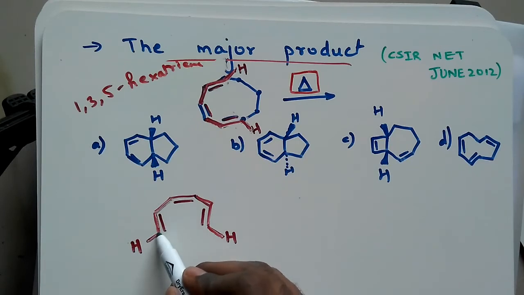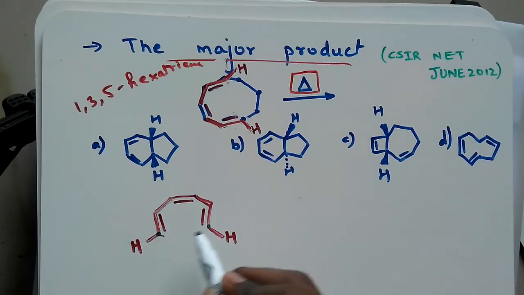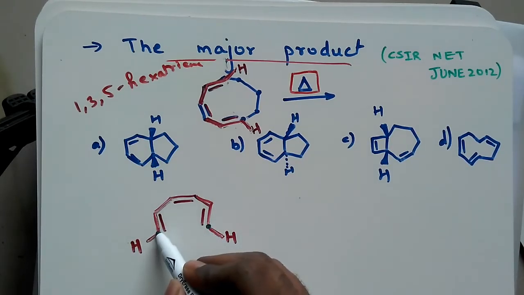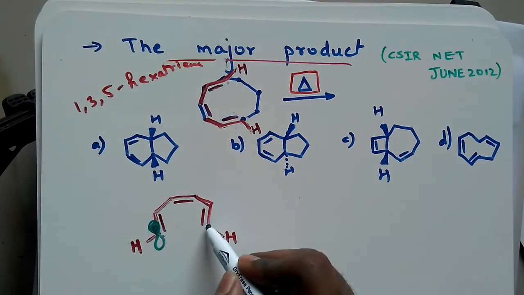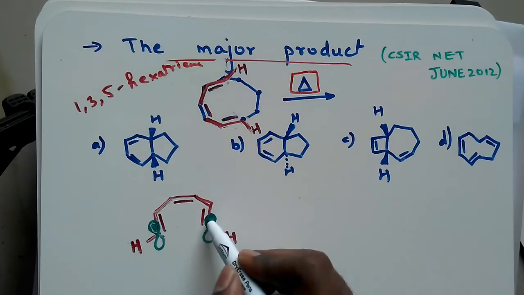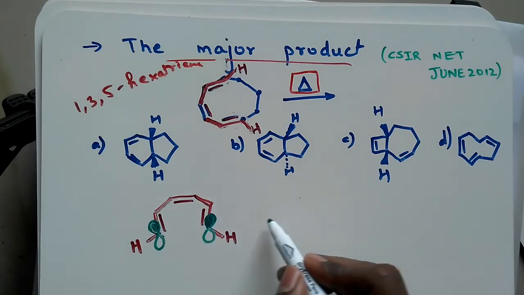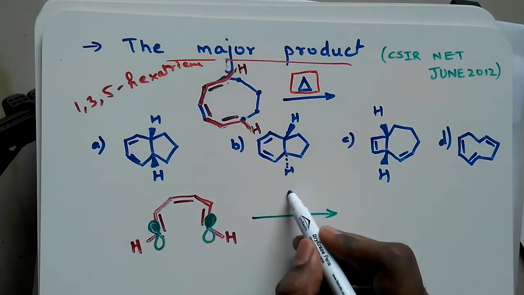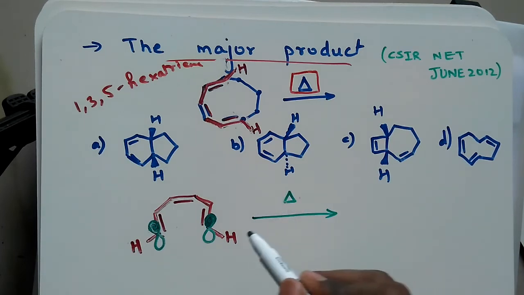Now the next thing is, we are concerned only about the final carbons that are over here. What was the phase here? The phase was this part, and in this part it was again up. If you consider the HOMO, the phases are on this side. Now what will happen when you heat it?